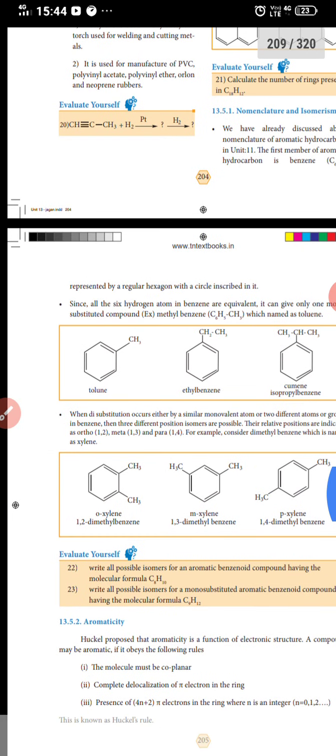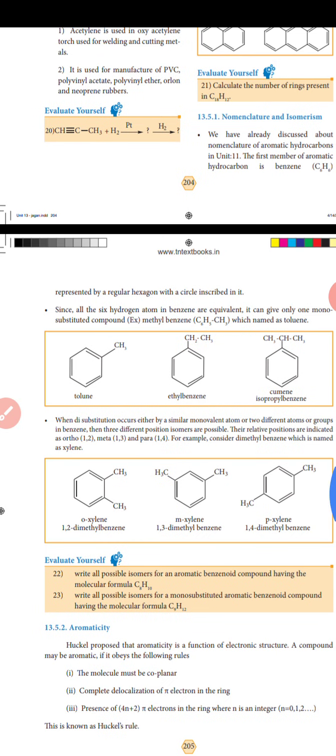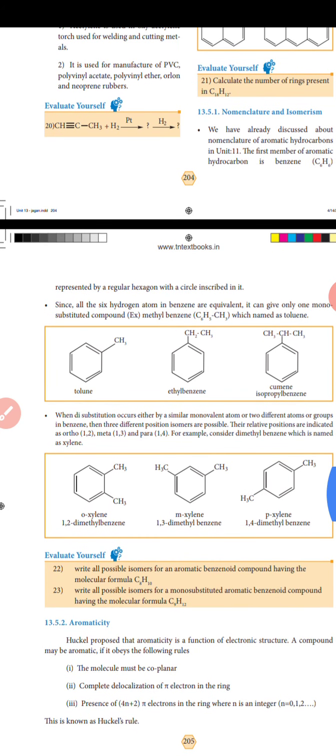The first ones are toluene, ethylbenzene, and cumene, isopropylbenzene. We have already discussed the nomenclature of aromatic hydrocarbons in lesson 11. The first member of aromatic hydrocarbons is benzene. It is represented by a regular hexagon with a circle inscribed in it. Since all 6 hydrogen atoms in benzene are equivalent, it can give only one monosubstituted compound, methylbenzene, which is named toluene. Then there is ethylbenzene.